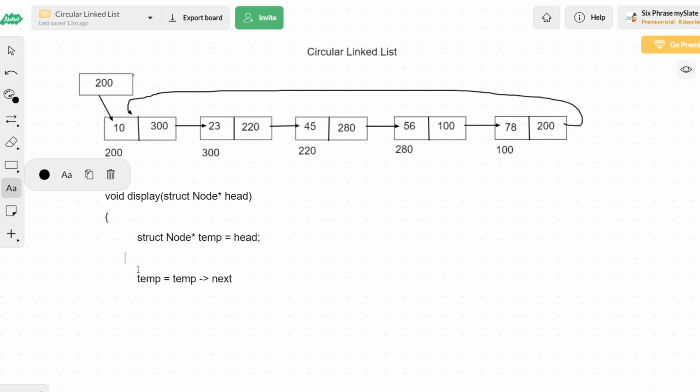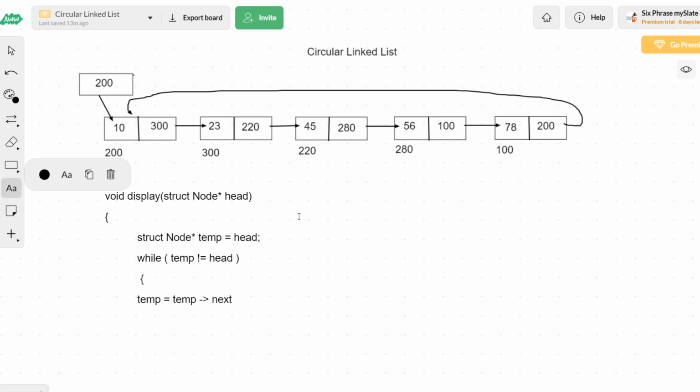We'll be taking a while loop with a condition, because this movement of temp from one node to the next node will not happen just one time, it will happen multiple times. That's why I'm writing it inside a while loop. Now, what's the condition? If the temp pointer is again equal to the head pointer, I need to stop. So while temp not equal to head, I continue. If temp and head become equal, then I need to stop the process.